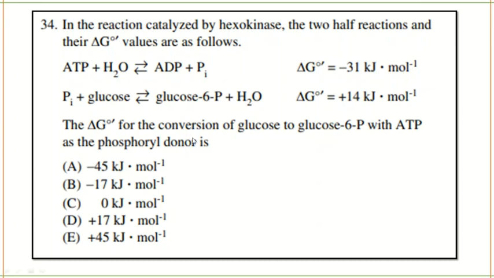So let's see what they are asking in the question. The delta G for the conversion of glucose to glucose 6-phosphate with ATP as the phosphoryl donor. They are asking the net delta G value. That is, when you add these two, what is the net delta G value? That is option B, minus 17 kilojoules per mole. You see how simple this question is? Can you even imagine, they gave you two data, you add them, and whatever value you get is the answer? This much easy question it is.